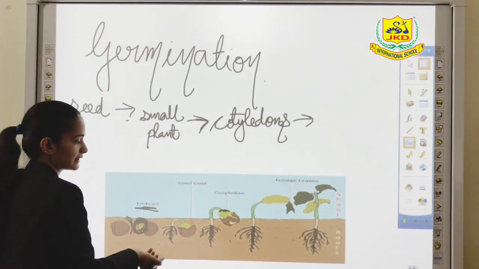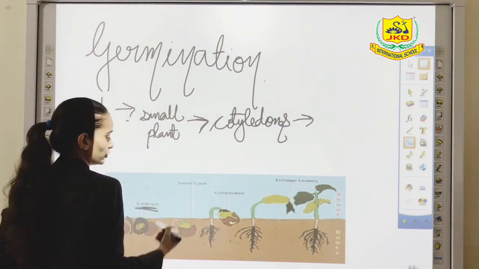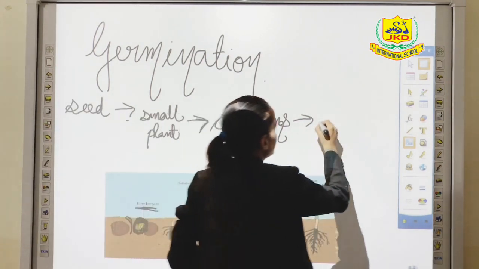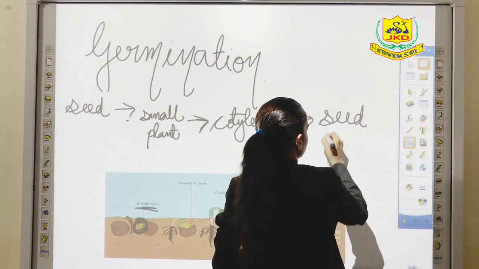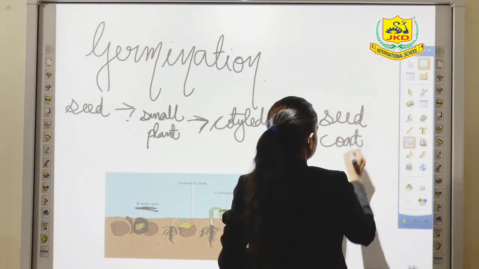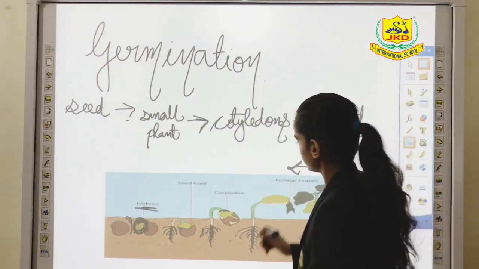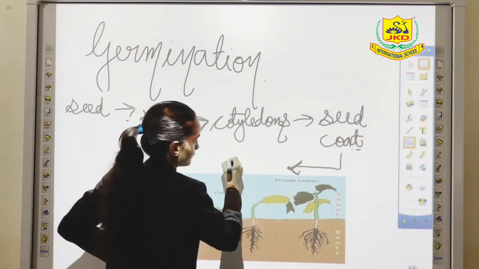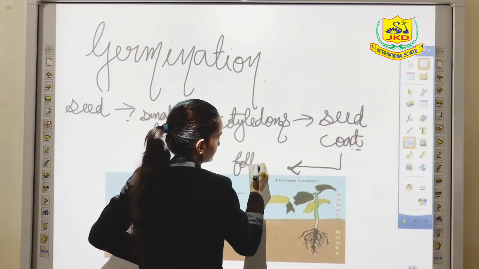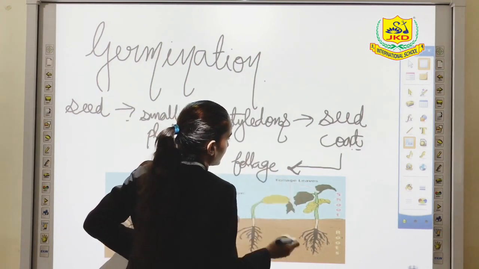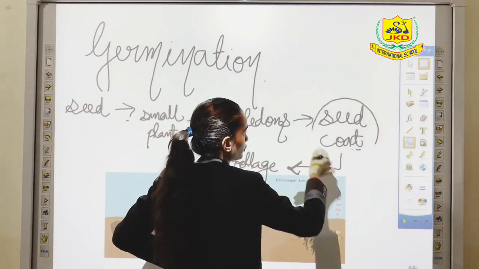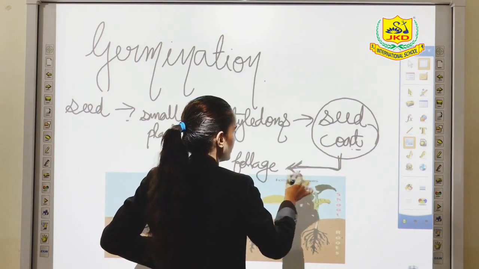How will it trap sunlight? So it will get food from cotyledons. Later on, the seed coat will burst and form foliage.